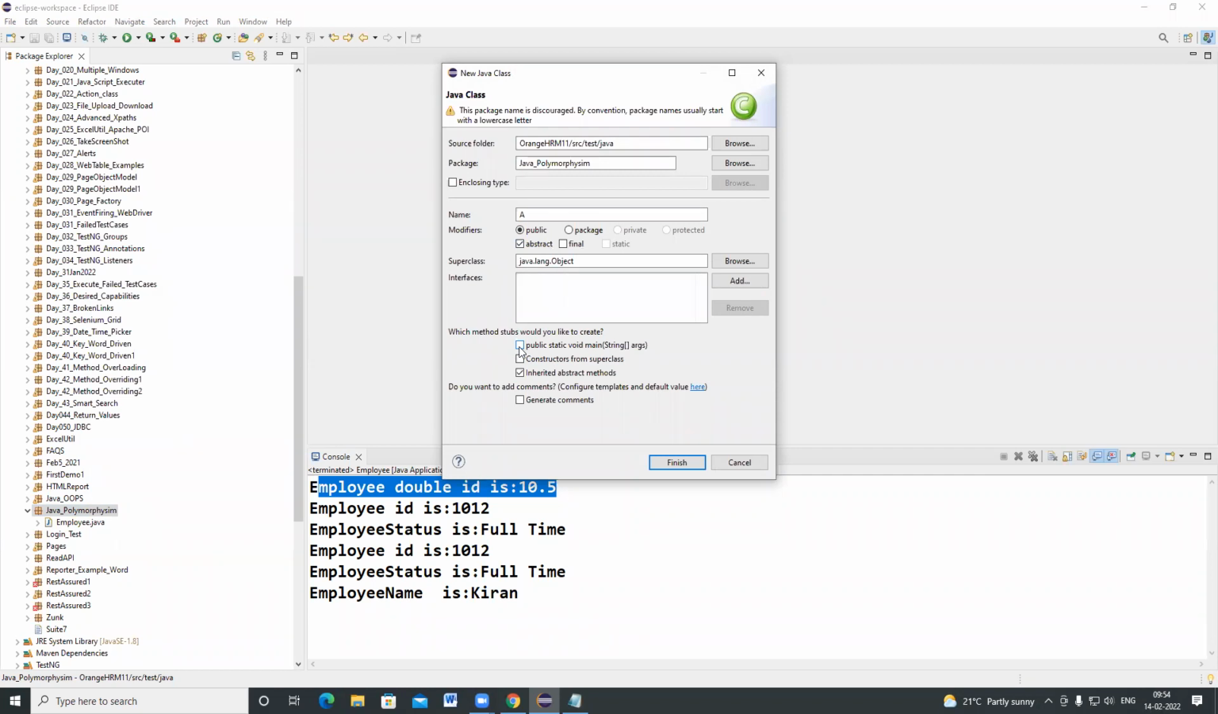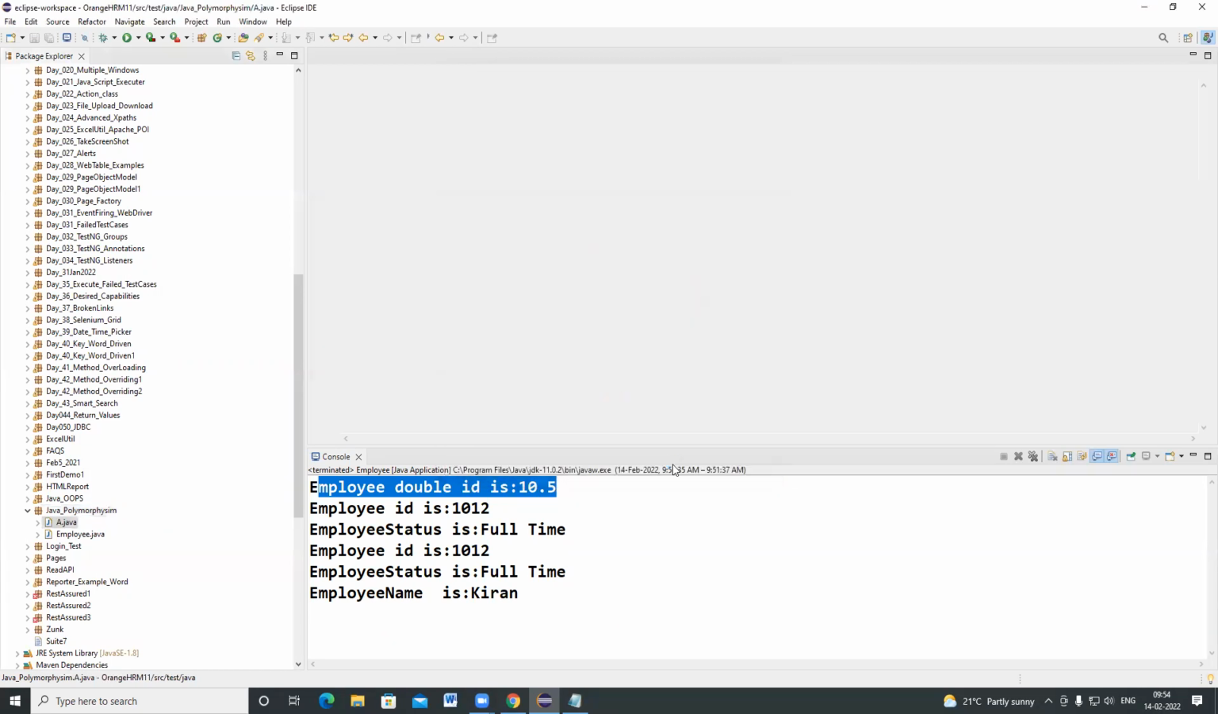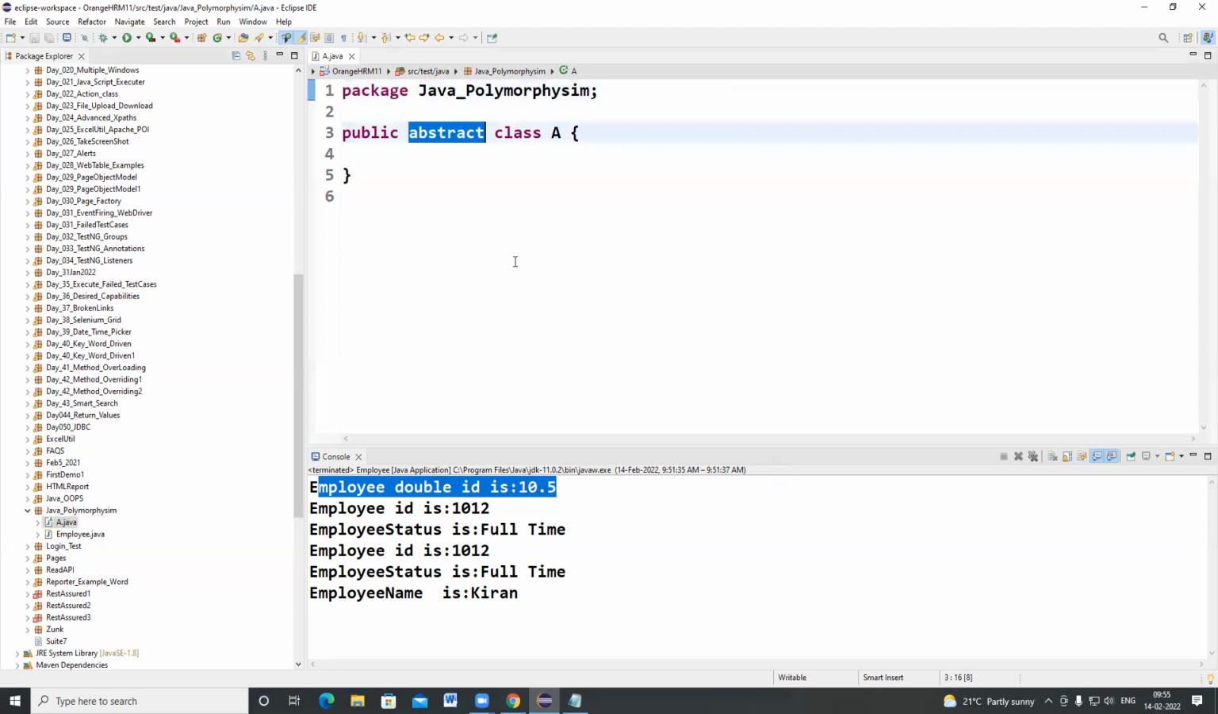An abstract class can contain a public static void main method, that is allowed. But I'm not selecting it, I'm just clicking abstract class. See here, the keyword it contains is abstract. If a class contains the keyword abstract, that class we can call an abstract class. If the class doesn't contain the abstract keyword, we cannot call it an abstract class. Simply we can call it a Java class file. An abstract class can contain some abstract methods.